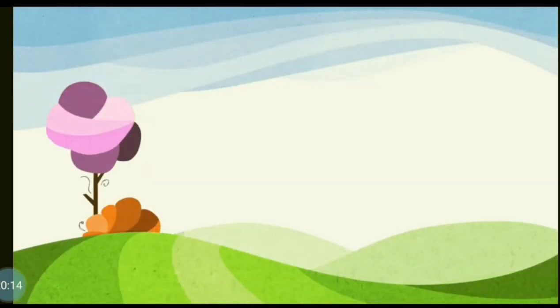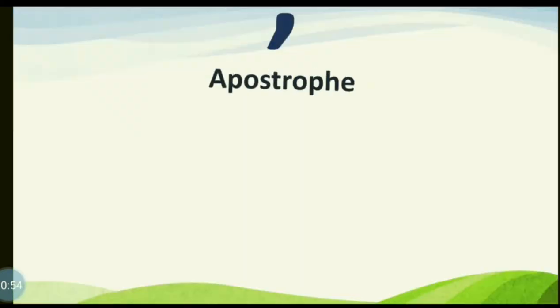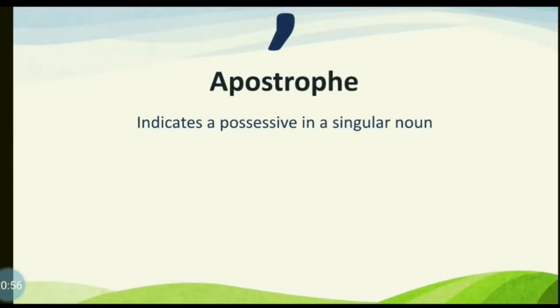Now we move on to the next sign, that is apostrophe. Apostrophe indicates a possessive in a singular noun, like this: Sonu's house. It means house of Sonu. Anu's bag. It means the bag that belongs to Anu.